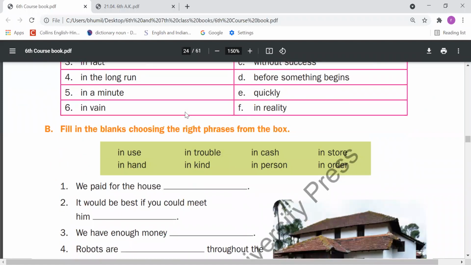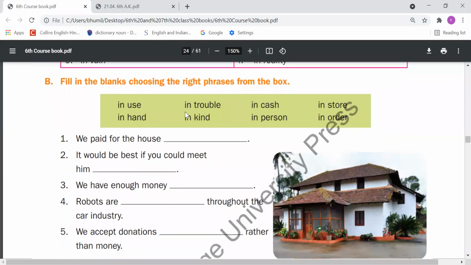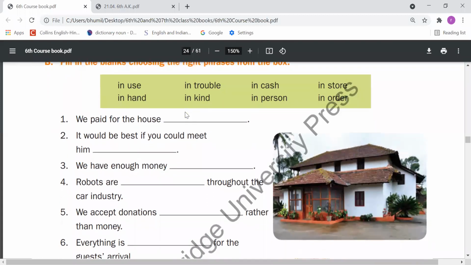Come on, the second exercise. Fill in the blanks, choosing the right phrases from the box. So some phrases are there. You need to match which phrase will come here in these fill-ups. So first of all, again, we have to understand their meanings. Then we can fill the right phrase here.